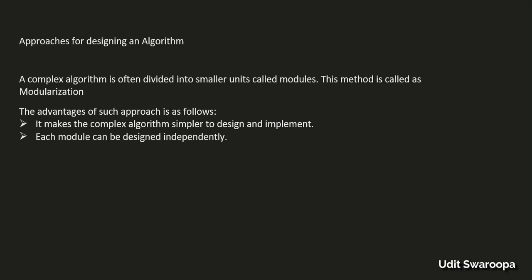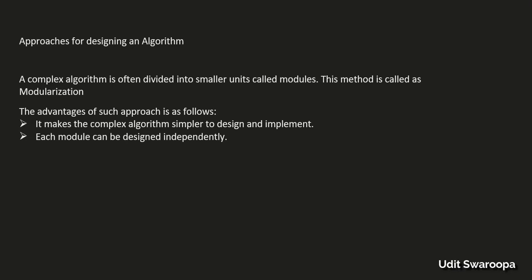The advantages of such an approach are, first of all, it makes the complex algorithm simpler to design and implement, and that's very obvious. If I have a big algorithm to code, it would be harder for me to code. Rather, if I divide a complex algorithm into smaller modules and work on them individually, it's going to be easier to design and implement.